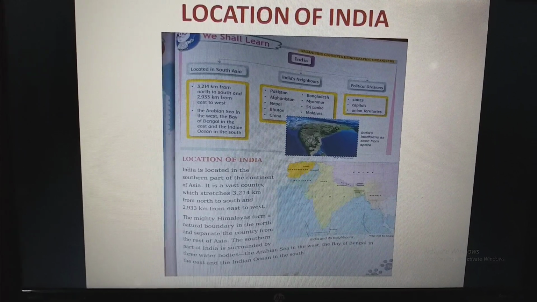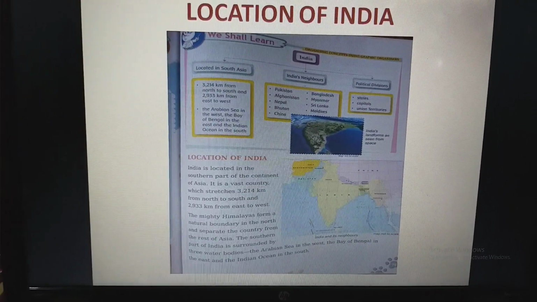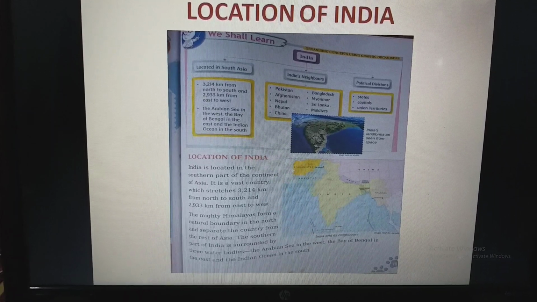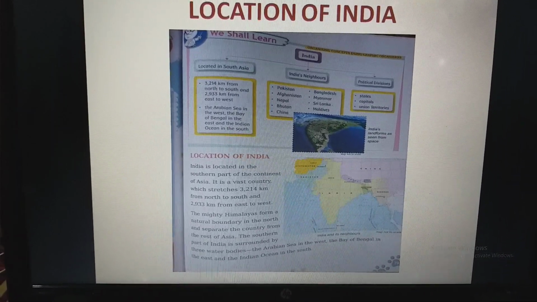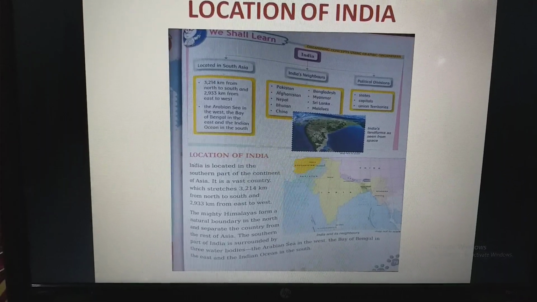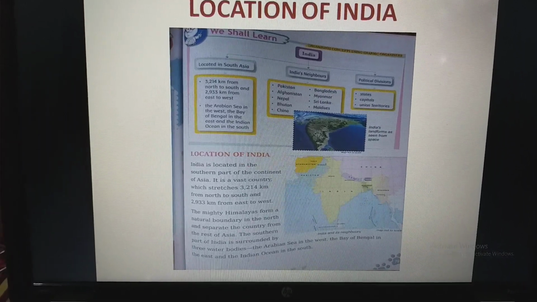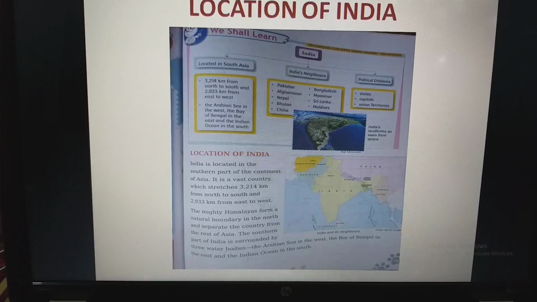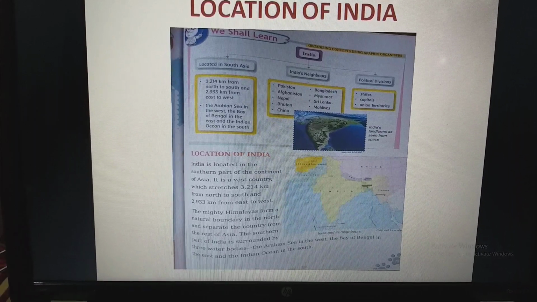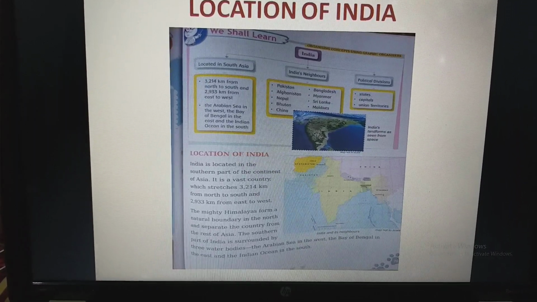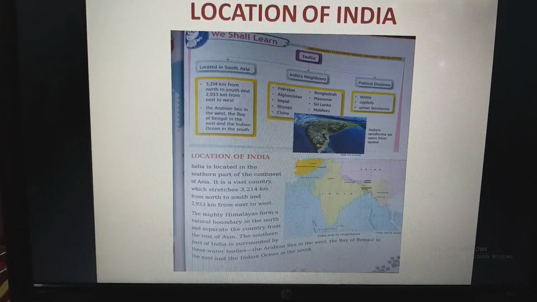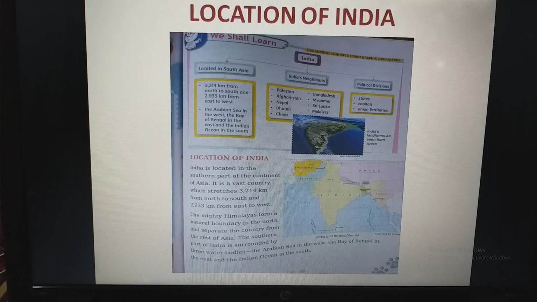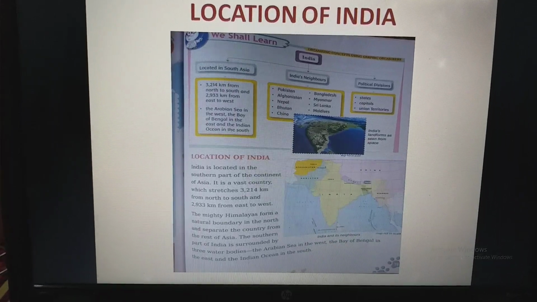So India is divided into location of India. Where is India located? India is located in South Asia, 3214 km from north to south and 2933 km from east to west. The Arabian Sea in the west, the Bay of Bengal in the east, and the Indian Ocean in the south.